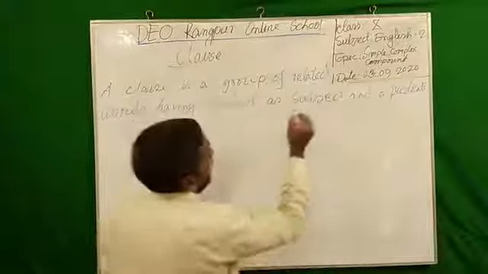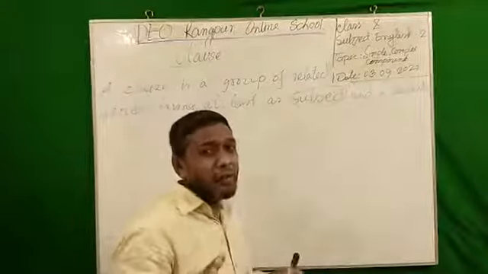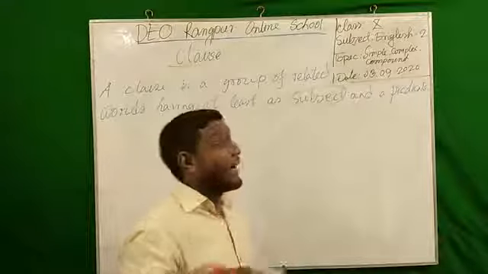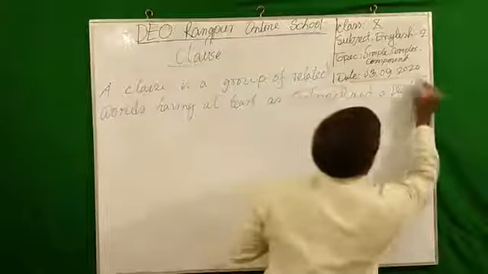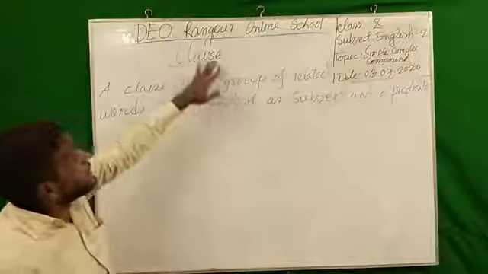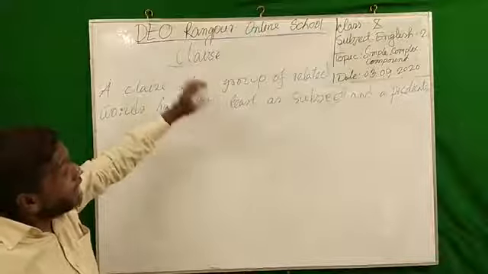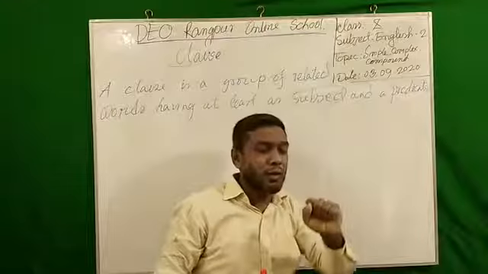So dear students, what is the focusing point here? I am telling you some techniques so that you can easily transform one sentence to another, and the knowledge of clause will help me very much. What is the focusing point in the definition of a clause? The focusing point is subject and predicate.